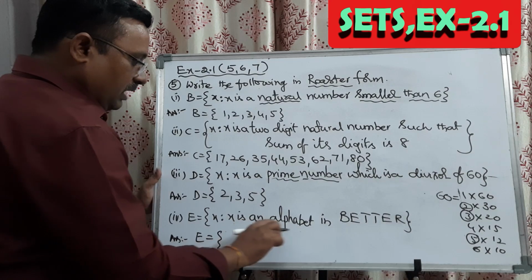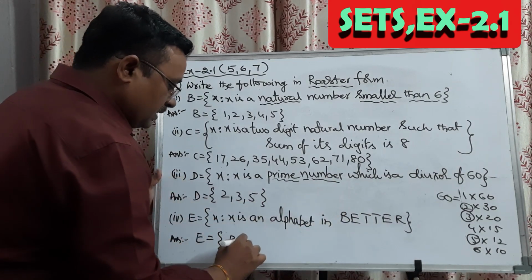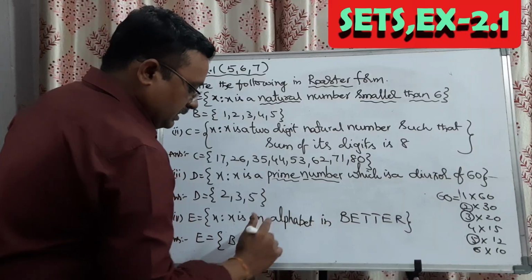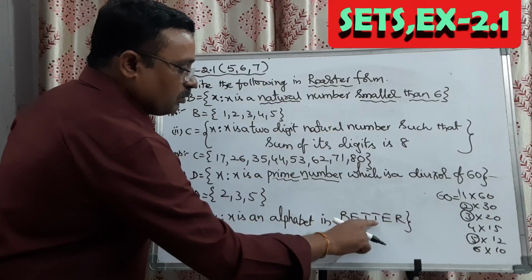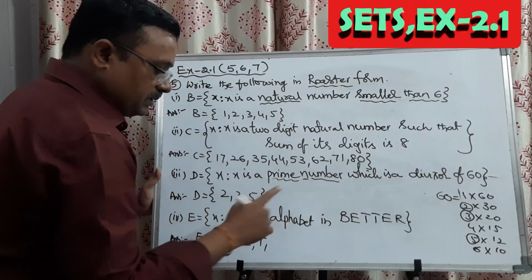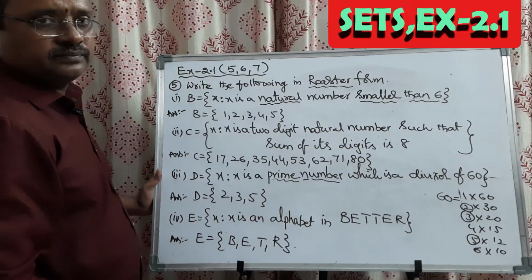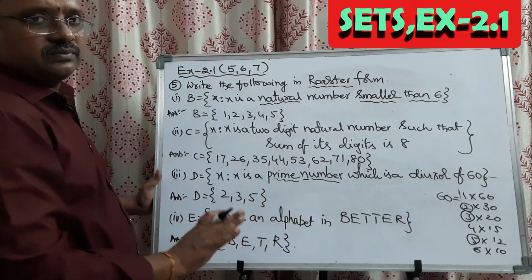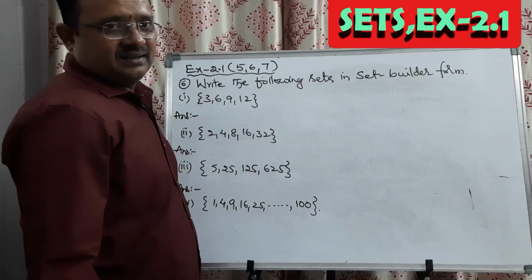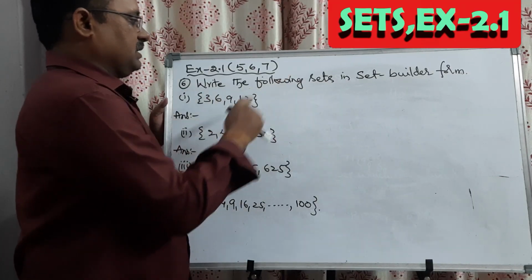E is equal to alphabets in the word BETTER means B comma E comma T comma, one more T, repetition not allowed. E already came, repetition not allowed. R. That's it. This is the roster form. Clear? Okay. Now we will go through the sixth question.